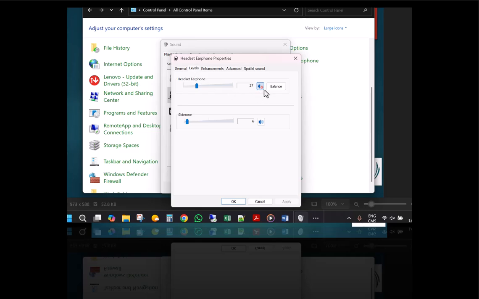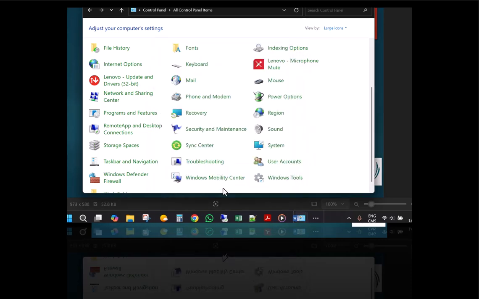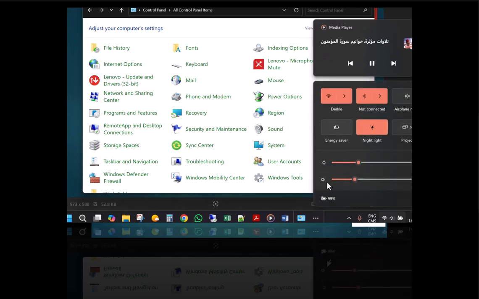From here we can see that the sound icon is disabled. We just have to click on it to enable it, and click on OK and OK again to save it. And now the issue is solved. You can see here that now the issue is fixed.